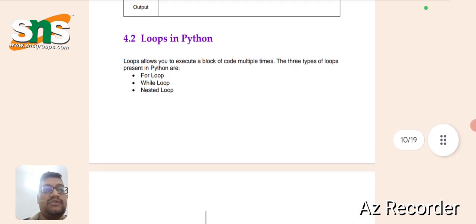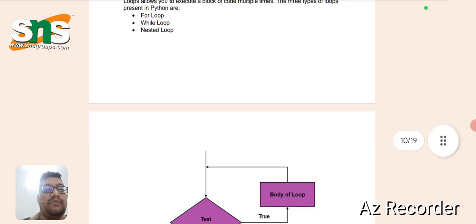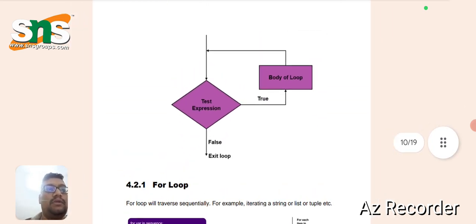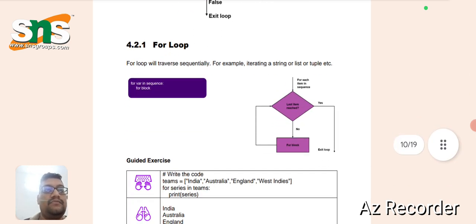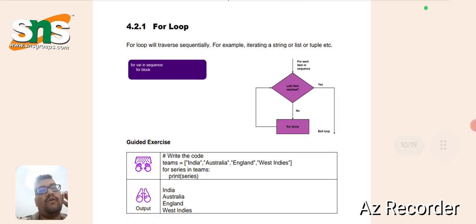So loops in Python consist of for loop, while loop, and nested loop. For loop. The for loop travels sequentially. For example, for variable in sequence, then one indent is given for the for block. So this is the flowchart for the for loop. The condition is checked. If it's true, it goes to execute the body; if it is false, it exits the loop. This is how a loop statement works.